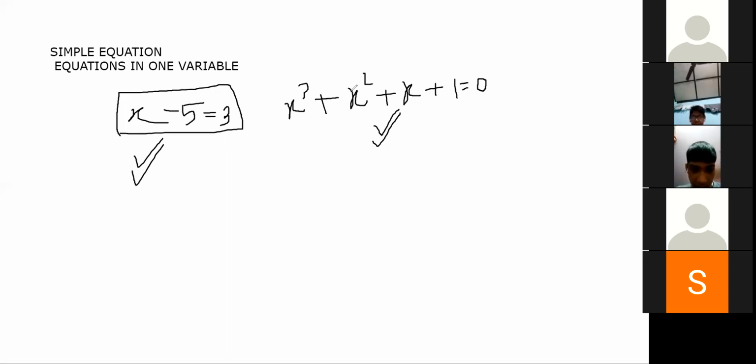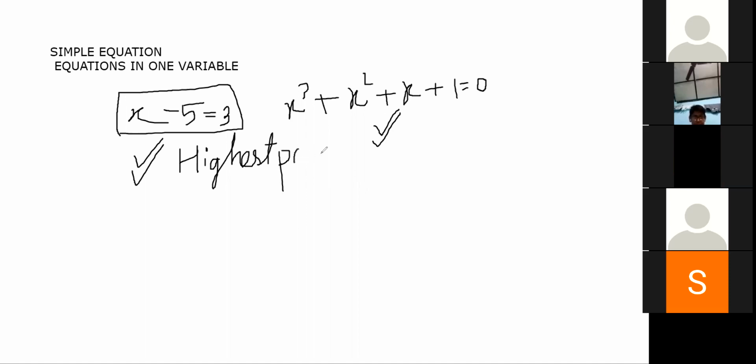By using this concept, we will understand a linear equation. What is a linear equation? In a linear equation, the highest power is 1. Number one criterion is fulfilled. What is the number 2 criterion? There should be one variable. Yes, there is one variable, x. Number 2 criterion is also fulfilled.